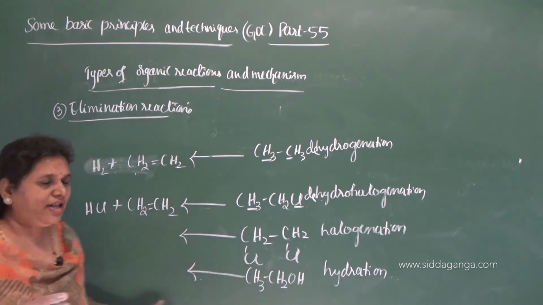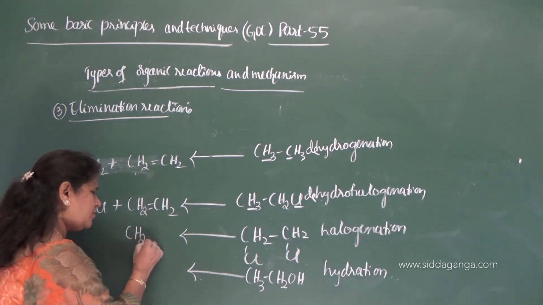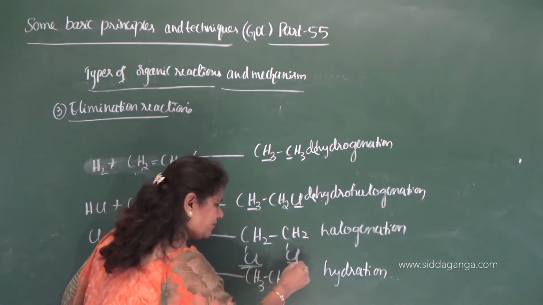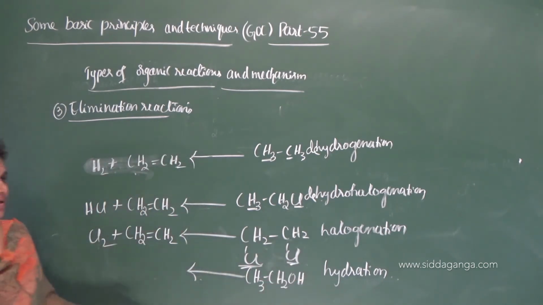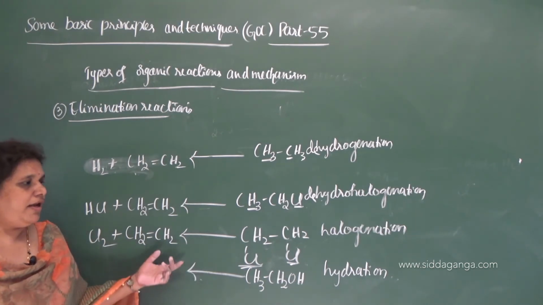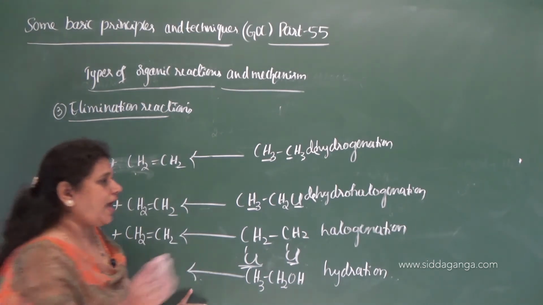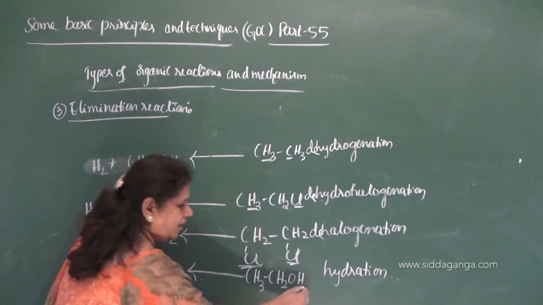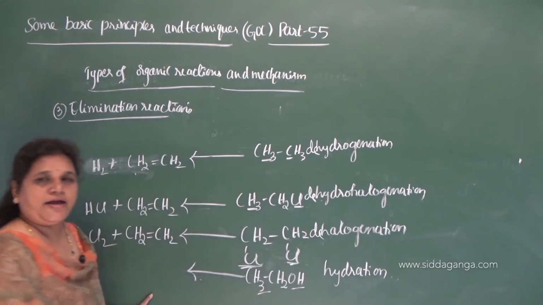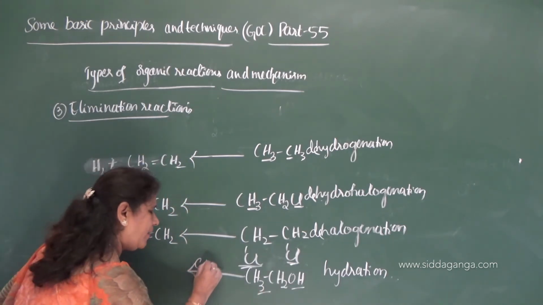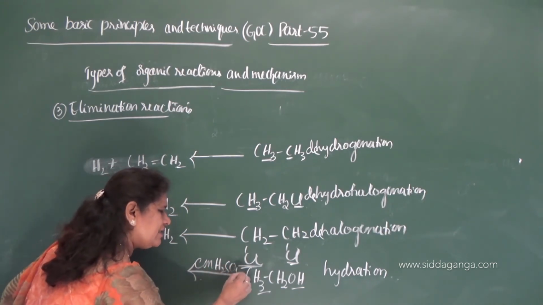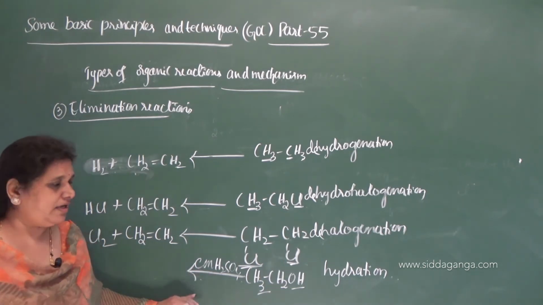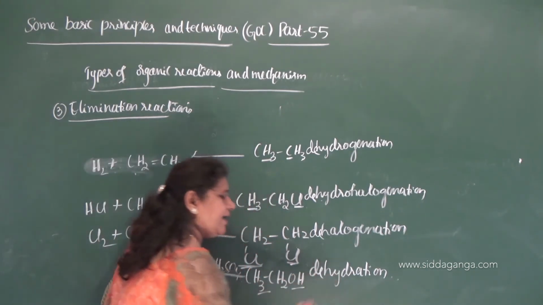Removal of halogen. See here, CH2Cl-CH2Cl. One chlorine is eliminated from this carbon, another chlorine is eliminated from the adjacent carbon. Removal of halogen is dehalogenation. Similarly, remove OH from one carbon and hydrogen from another carbon, but it requires concentrated sulfuric acid. It acts as a dehydrating agent which helps in the removal of water. Then you can call it dehydration.